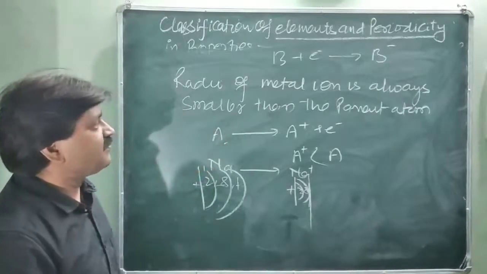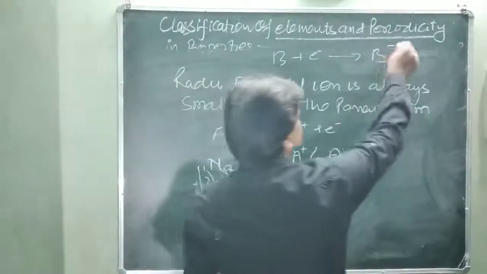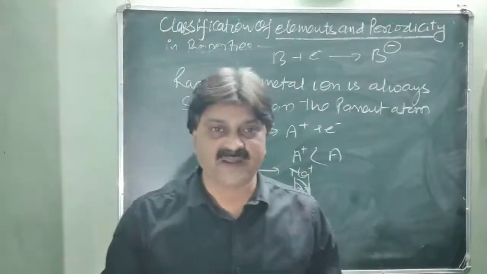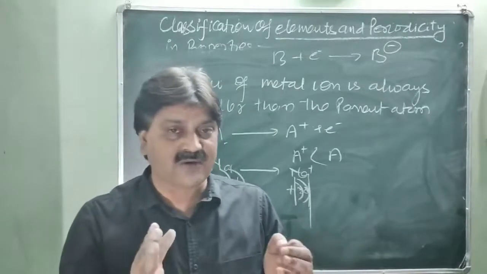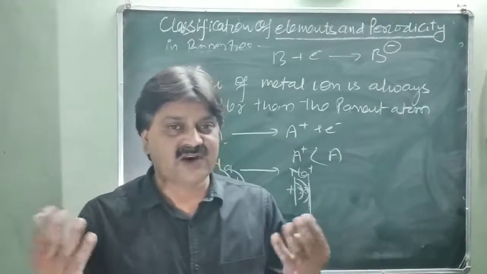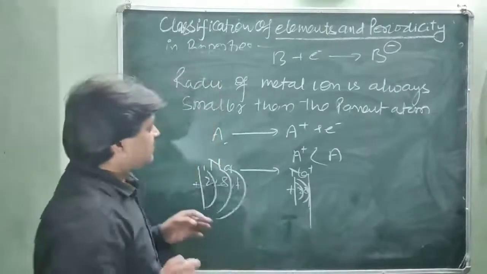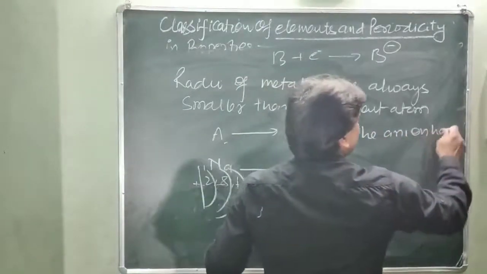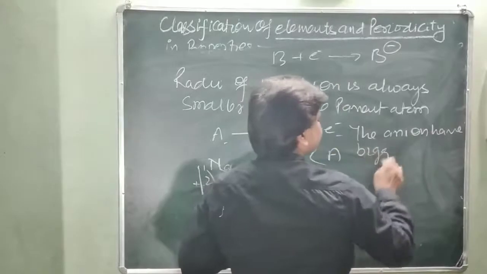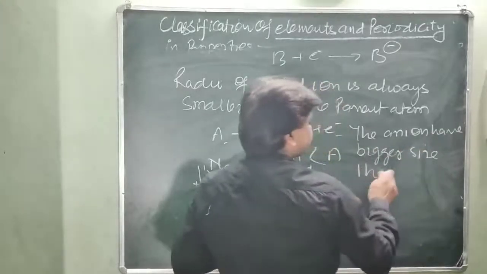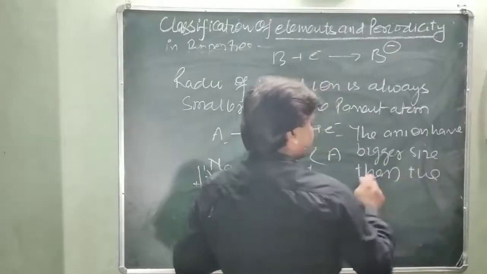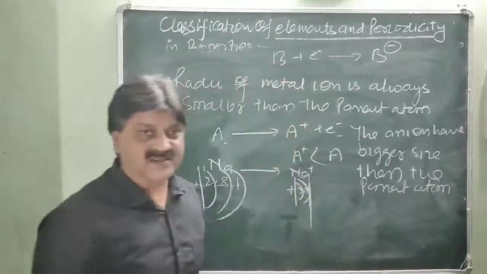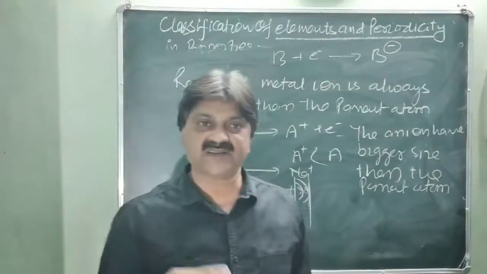Whereas in the case of atoms gaining an electron, what will happen? This is the formation of a negative charge. So when an electron enters into the same shell, repulsion takes place and the electrons go away from the nucleus. So the size always increases. So the anion has a bigger size than the parent atom. Cation has a smaller size than the parent atom and the anion has a bigger size than the parent atom.